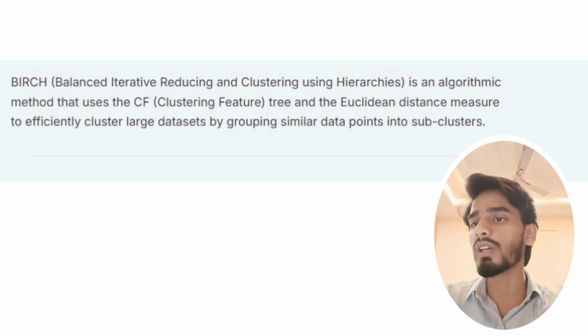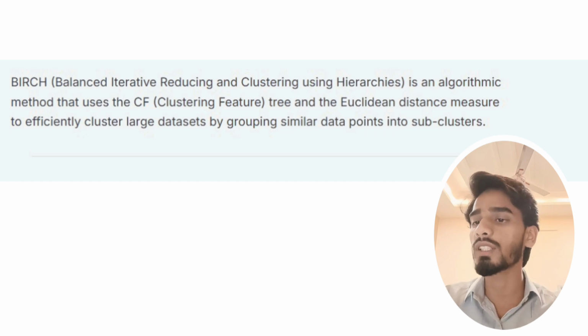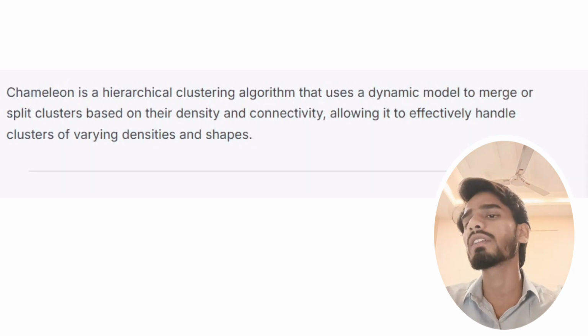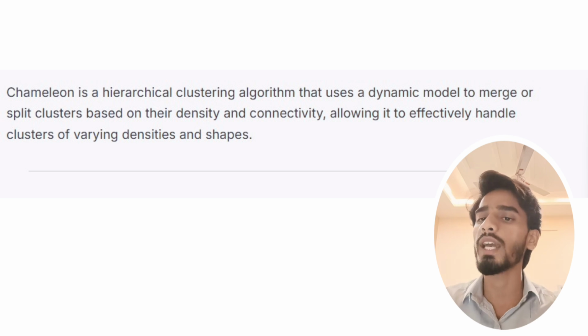One of the distance measures in algorithmic method is BIRCH, which is balanced iterative reducing and clustering using hierarchies. It is an algorithmic method that uses the clustering feature tree and the Euclidean distance measure to efficiently cluster large datasets by grouping similar data points into subclusters. Now, what is Chameleon? Chameleon is a hierarchical clustering algorithm that uses a dynamic model to merge or split clusters based on their density and connectivity, allowing it to effectively handle clusters of varying densities and shapes.